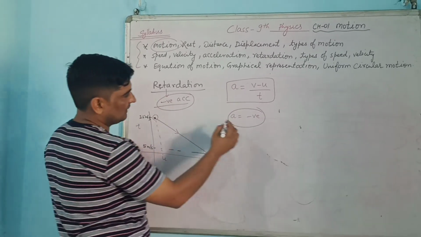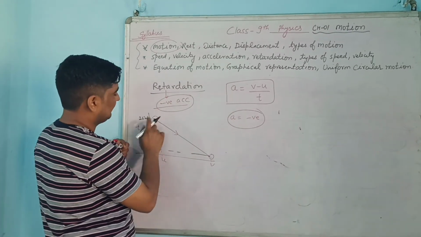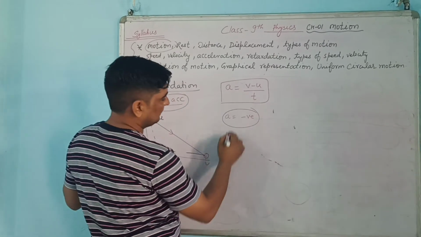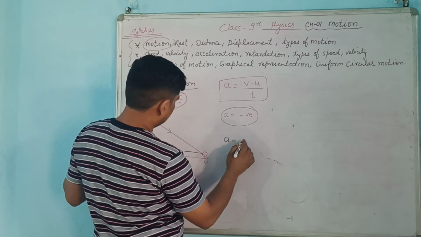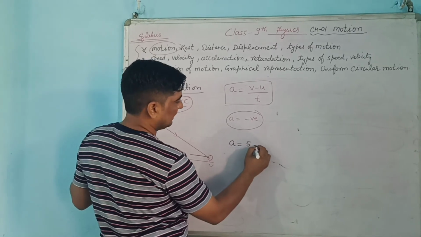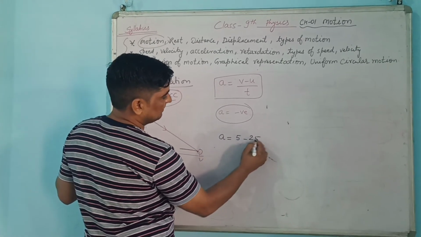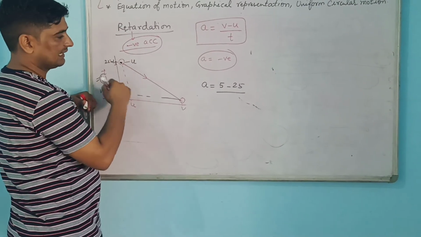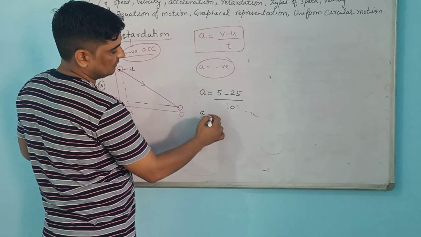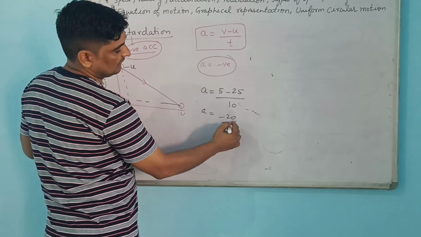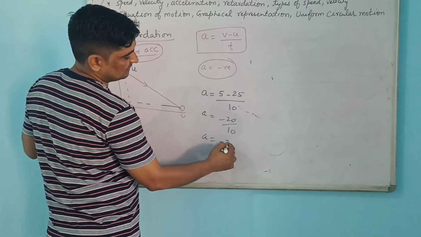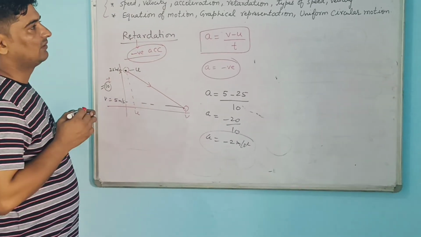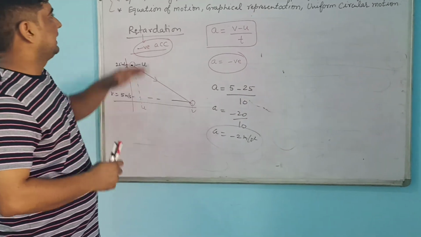So see the change. Earlier the initial value u is 25, and the v value is 5. So if you take this example, the final velocity is 5 and the initial velocity is 25, divided by time. Suppose we take the time roughly as 10 seconds, so in 10 seconds it has happened. So see the difference. Here you will get a minus value, minus 20 divided by 10. So here acceleration will be minus 2 meter per second square. So the negative value indicates retardation. Okay, so we have covered up to this.